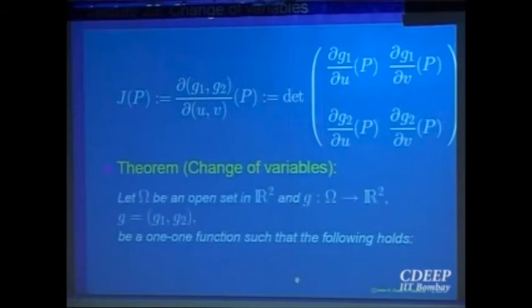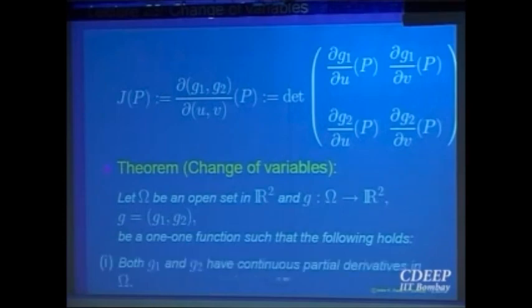What does the theorem say? The theorem says, so G is a transformation and we assume that it is 1-1, right? When you want to change the variable, you don't want everything to go to just 1 point. Then it will not give you anything new, right? Because you want to calculate the volume or the area. So the function g should be a 1-1 function with the following properties. This function g from omega to R2 should be a 1-1 function.